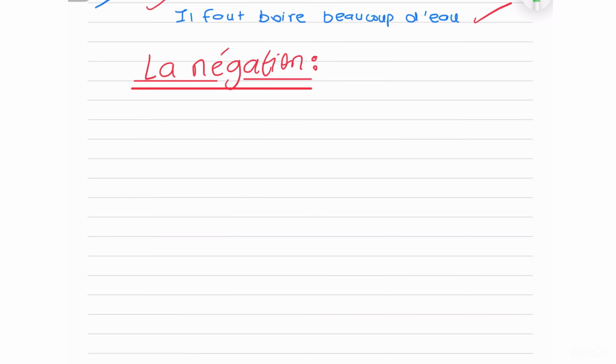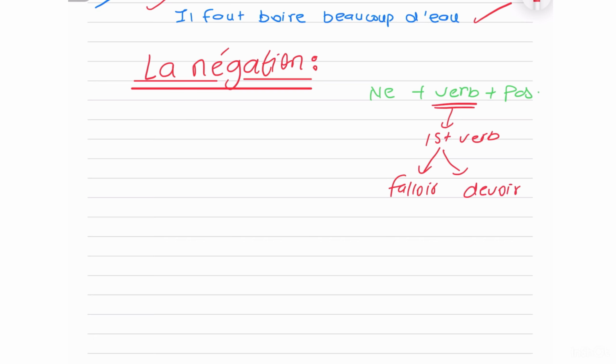Coming on to negative obligations, as in things that one must not do, should not do. Again, this is pretty easy. Generally, how do we do negation? It is ne plus verb plus pas. That's exactly what we're going to do here as well. Here, our verb will be our first verb, which is obviously either falloir or devoir. So you just put ne before the conjugation of devoir and pas after it.